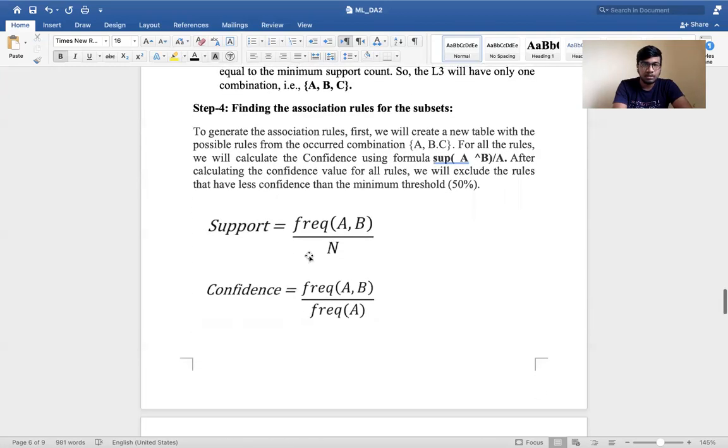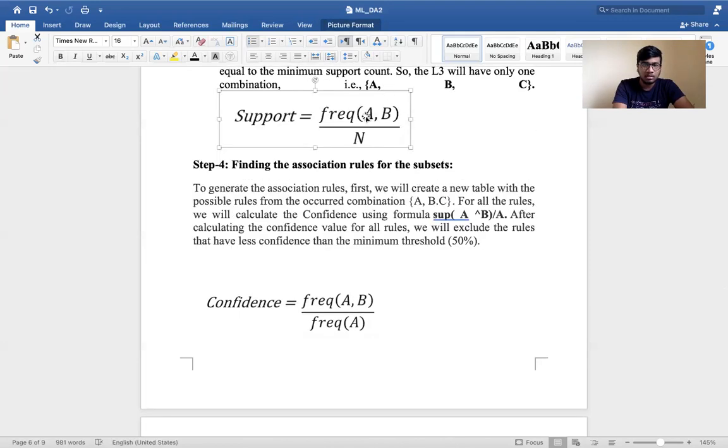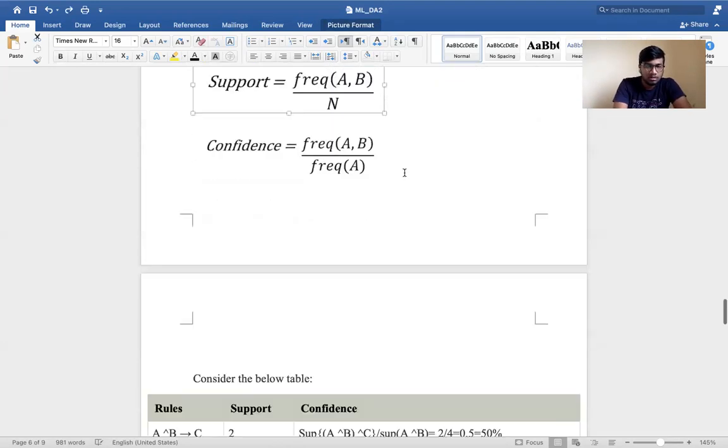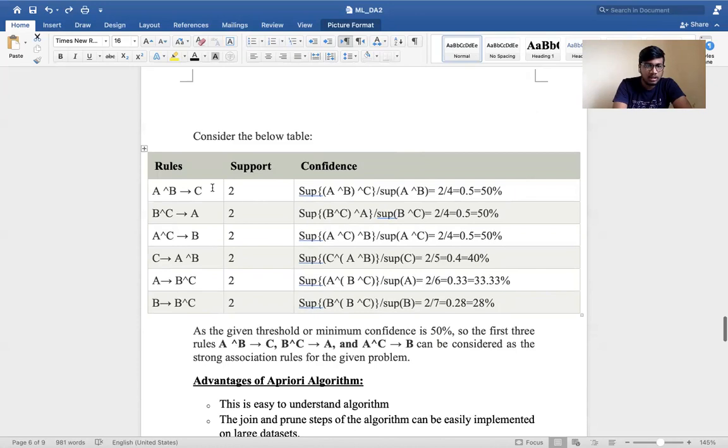These are the formulas for support and confidence values. Support is the frequency of AB divided by N, and confidence is the frequency of AB divided by the frequency of A. These formulas are for the rule A tends to B only. That is, for that rule, these formulas apply. Accordingly, we'll set up a table below.